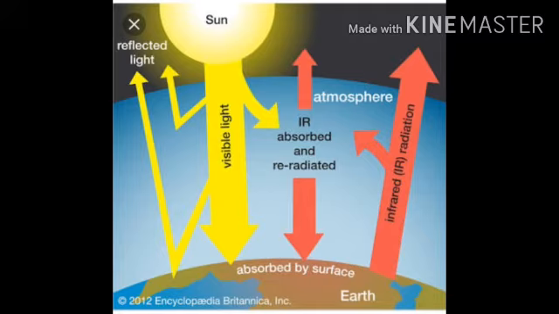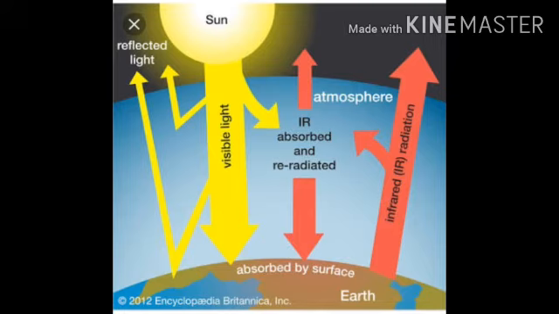So there is a balance of heat energy. This energy balance determines the temperature on the earth's surface. Otherwise, if the earth absorbed and did not radiate back, the temperature would become much hotter. But some is absorbed and that much is radiated back into the atmosphere.